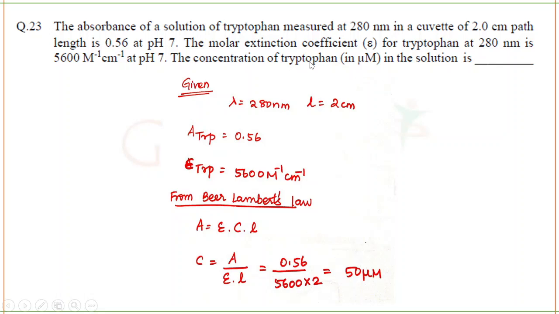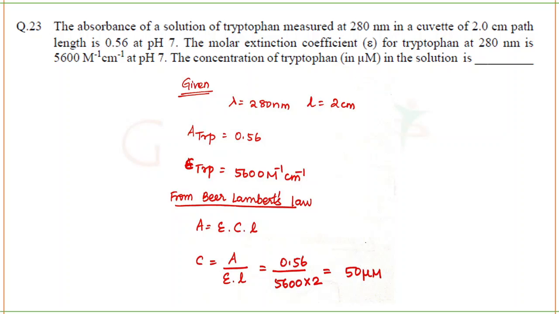The concentration of tryptophan in micromolar in the solution is? Can you remember how many times we have solved a question like this, with the same method? By reading this question itself, you're going to use the formula A = εCL, Beer-Lambert's law. In the 4 sessions which we have covered in numericals, at least one question based on this formula we have solved in all the classes.